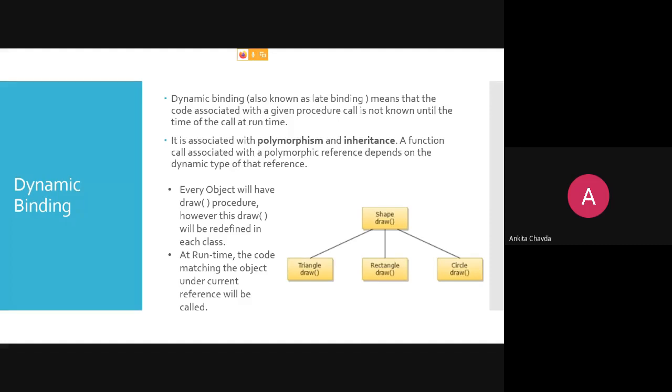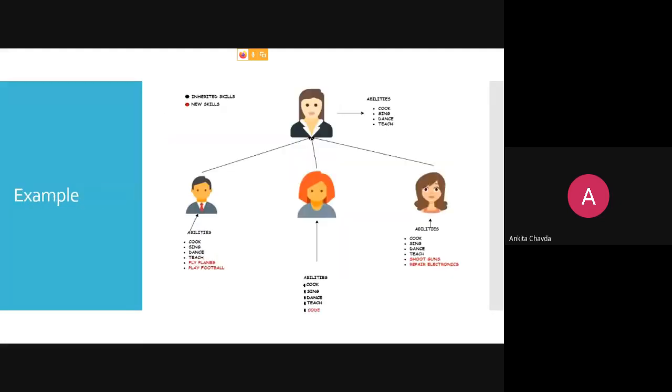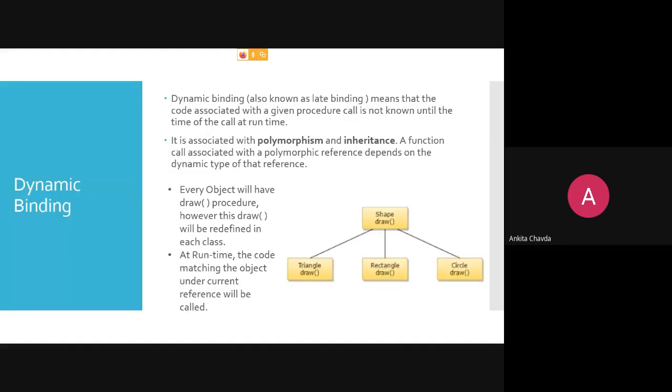Now here, the first, second, third, what is it actually? Just look at the figure. I have one class, that is shape. So here you can clearly see that inheritance is there. You can compare this figure with this. Right? One parent, three children. So the same figure I have over here. Shape is my class, which has a method or function called draw. So there is one function named draw.